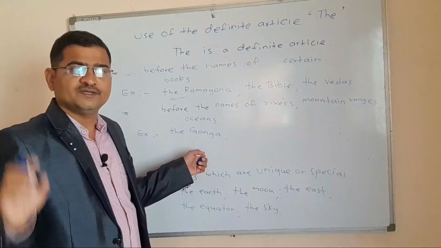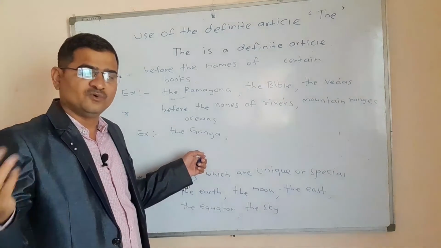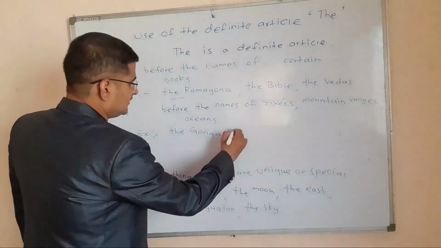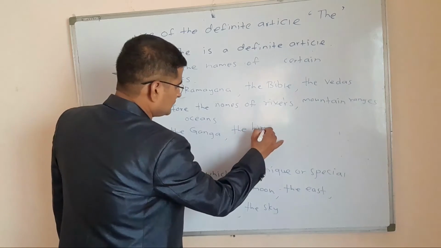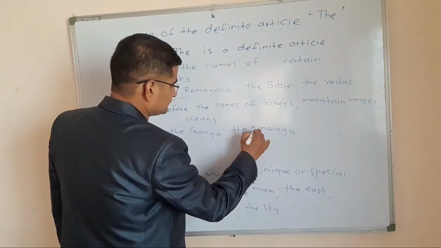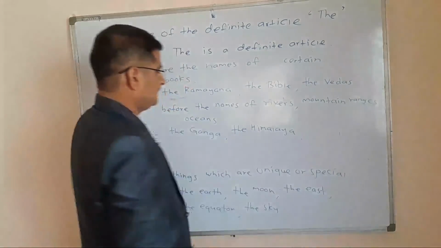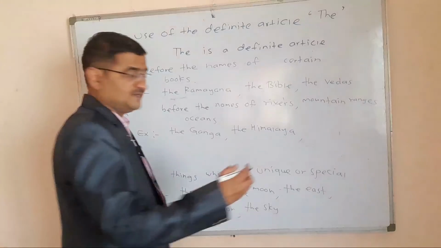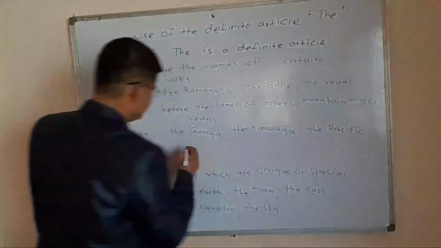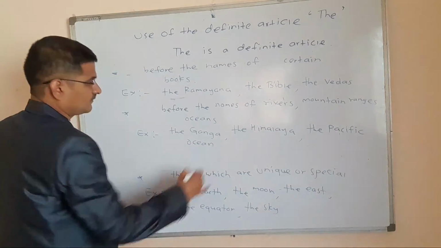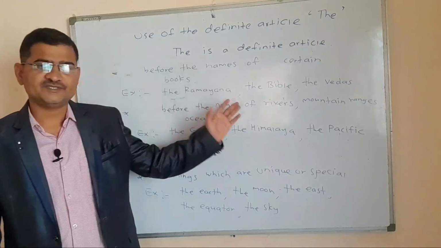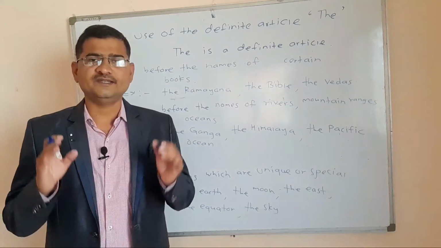We are using the definite article the before the names of rivers. Again, mountain ranges, the Himalaya. Again, oceans, the Pacific Ocean. So these are the various uses of the definite article the.